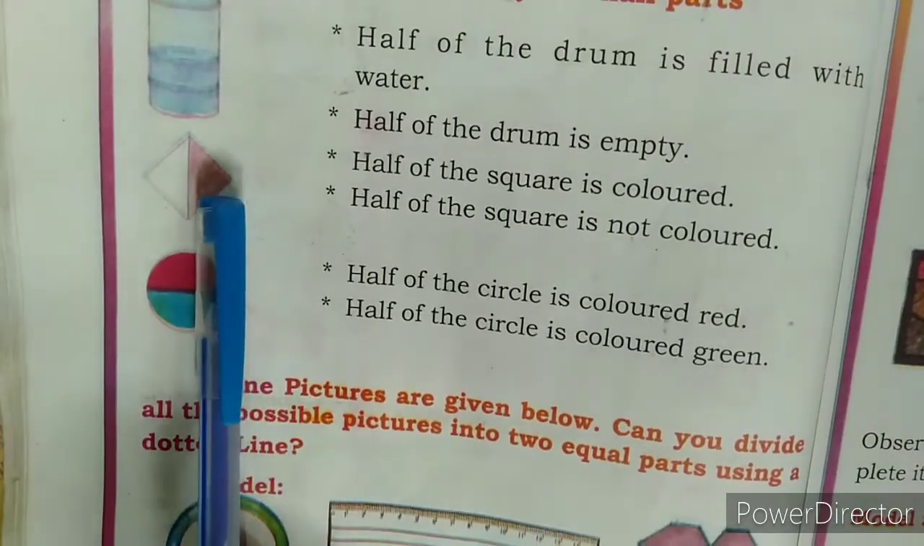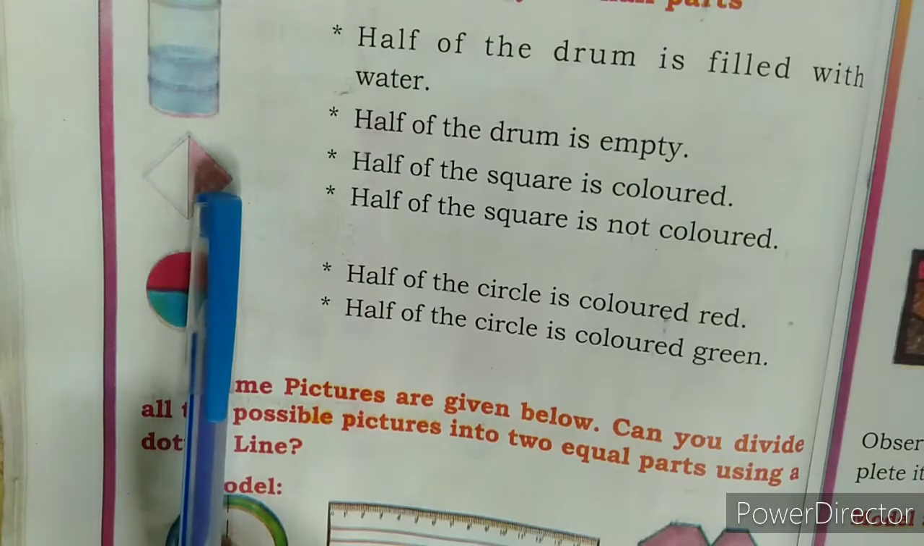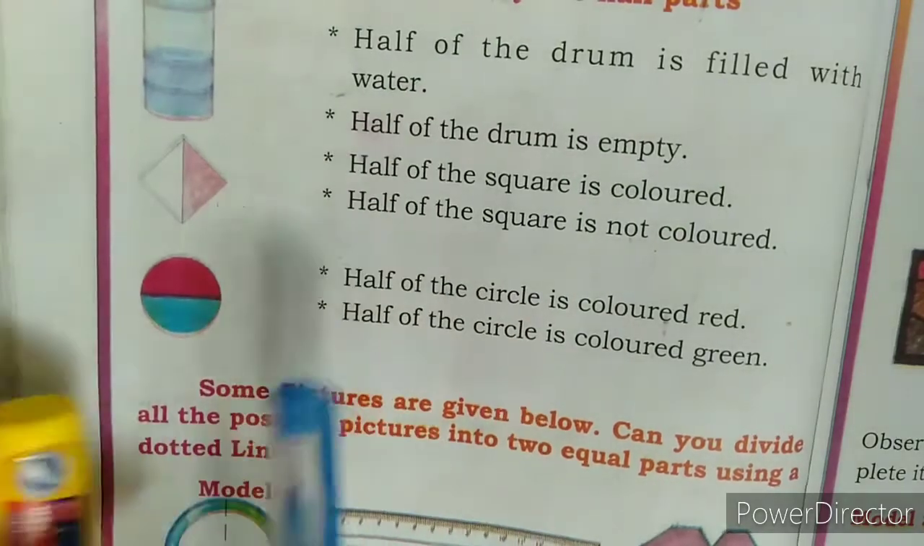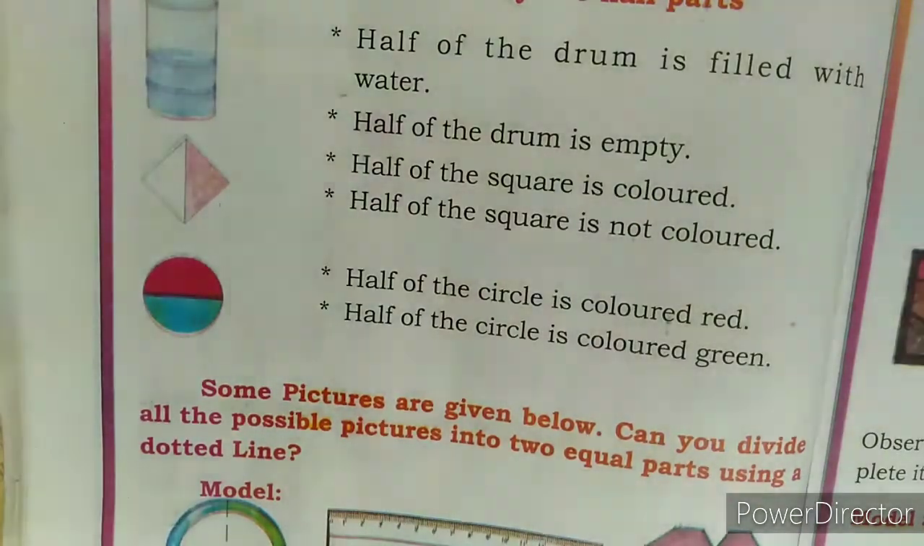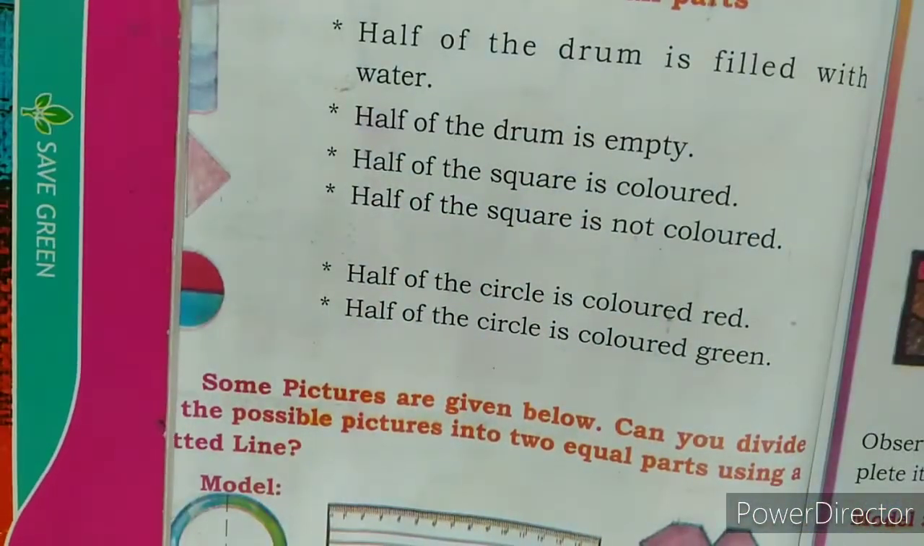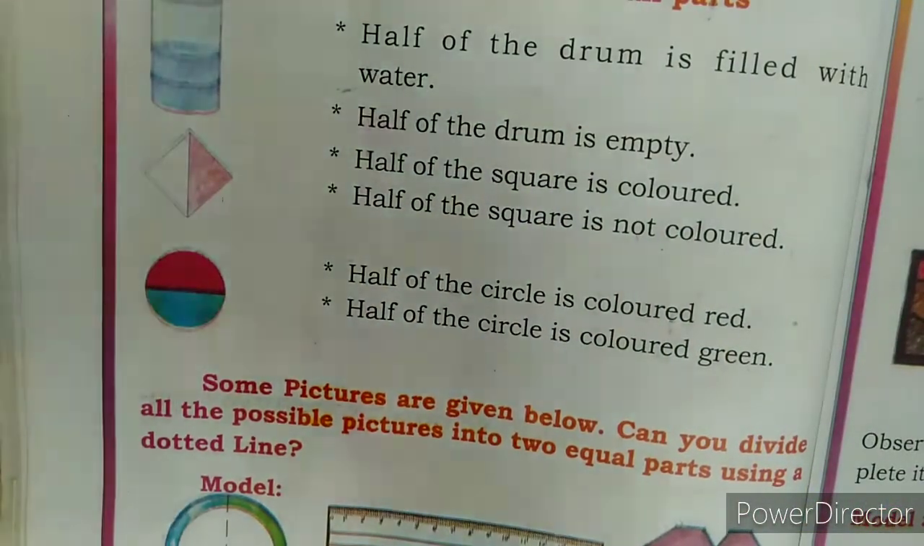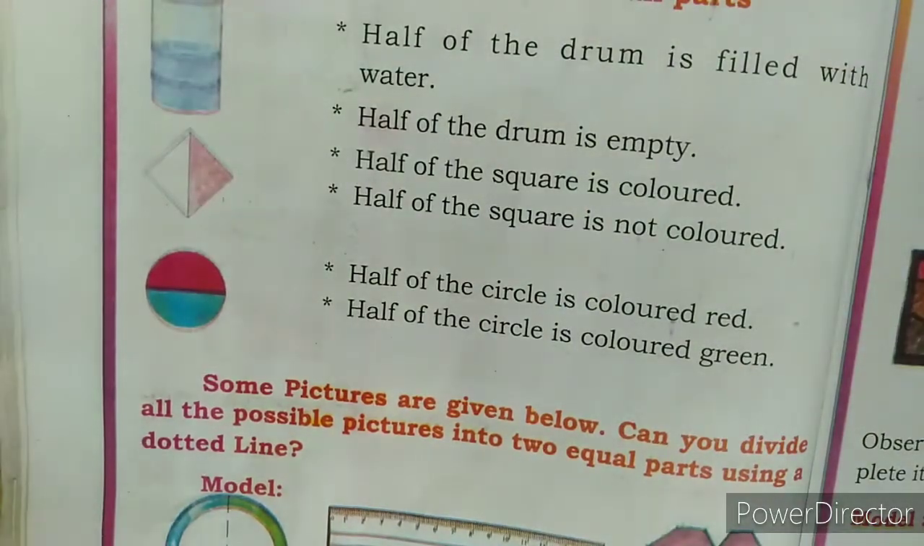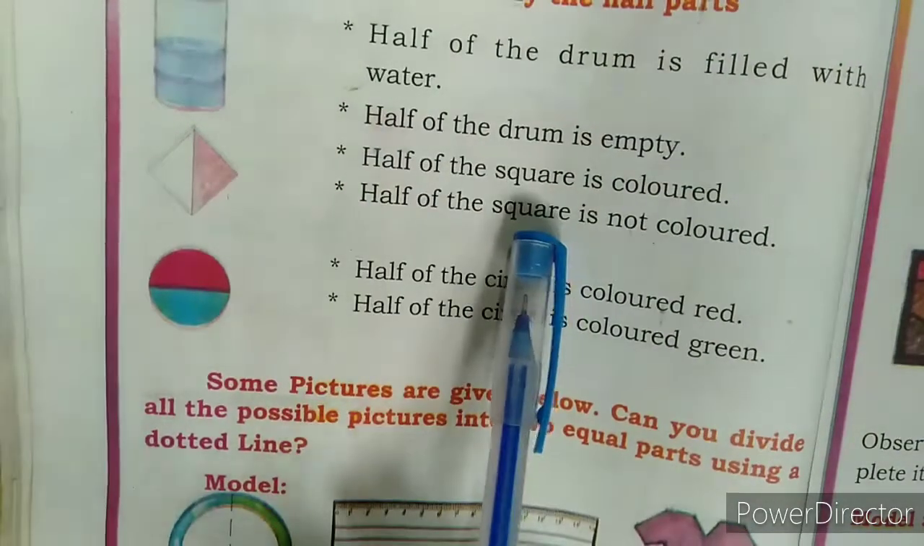Here half the square is colored and half the square is not colored. But when you close one part, it looks like a triangle. See. But it is square in shape, so they have mentioned square here. And this is a circle. Half of the circle is in red color and the other half is in green color.